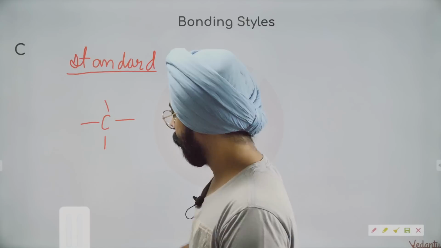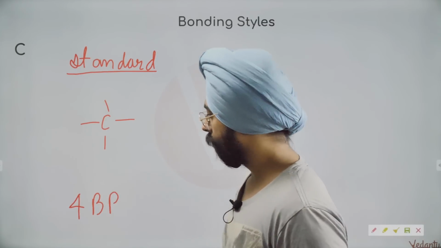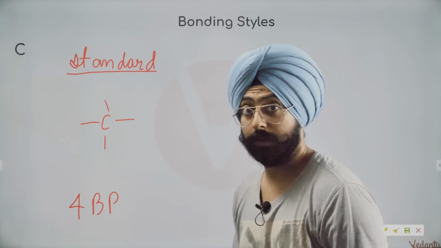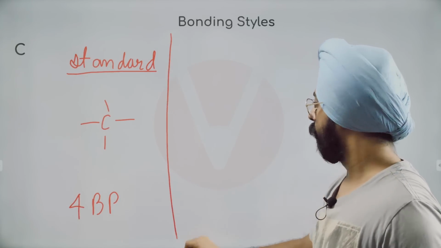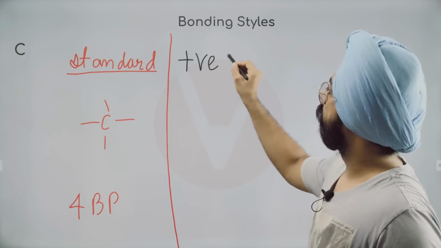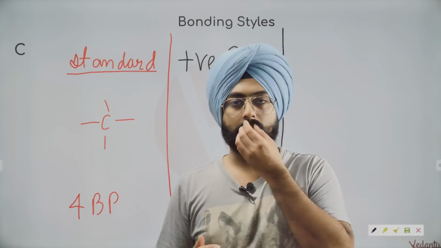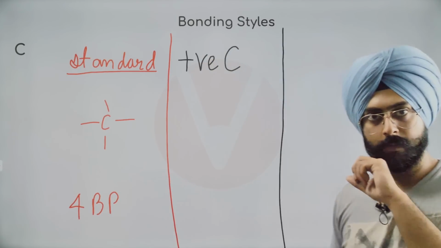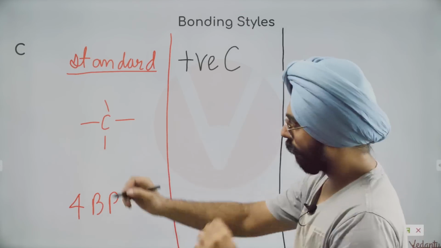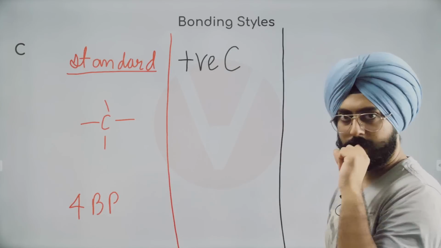Carbon would love to have 4 bond pairs. Now, my dear friends, let us look at a positively charged carbon. When in a structure will carbon have a positive charge? When will that happen? So, my dear friends, right now notice this carbon has 8 valence electrons.